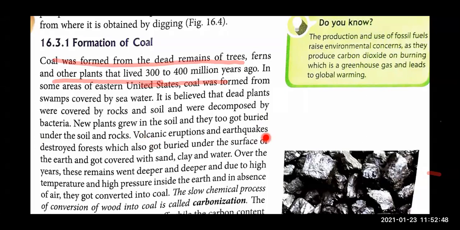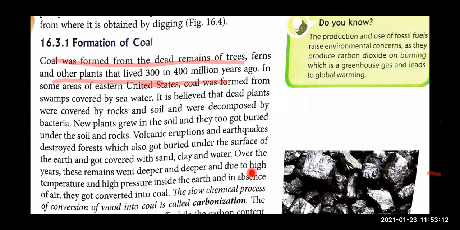Volcanic eruption and earthquake, because of volcanoes and earthquakes, forests were destroyed. This forest also got buried under the earth and they got covered with sand, clay and water, right? They remained there over years. These remains went deeper and deeper. ये plants जो है वो नीचे नीचे नीचे नीचे crust में जाते रहे.